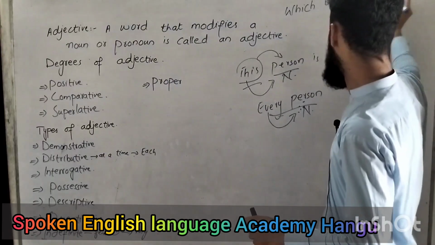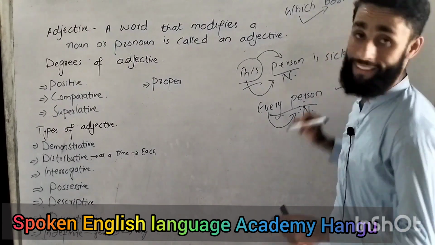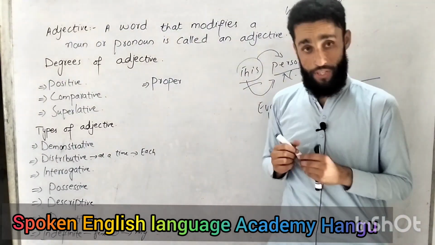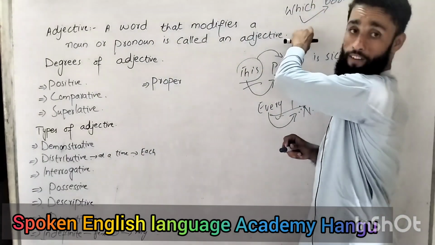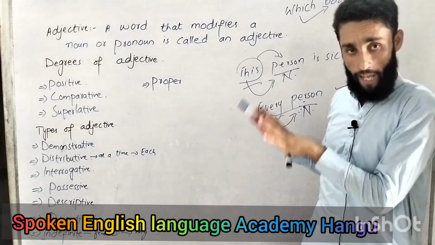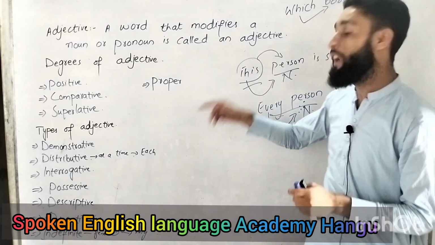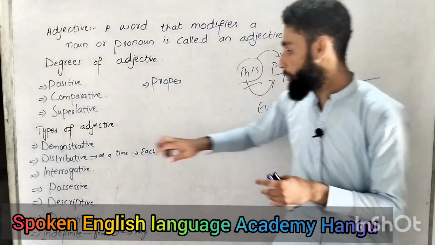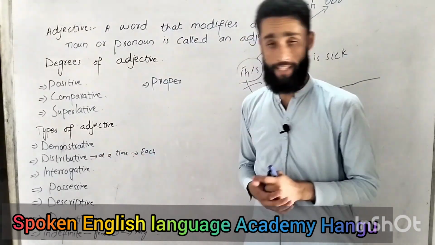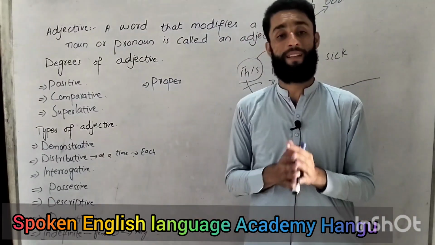So here I have this which, which is modifying that book. So if something is modifying a noun, again, that is called an adjective. Here it is like a question, like an interrogative. That's why we call it interrogative adjective. Let's come towards possessive adjective.